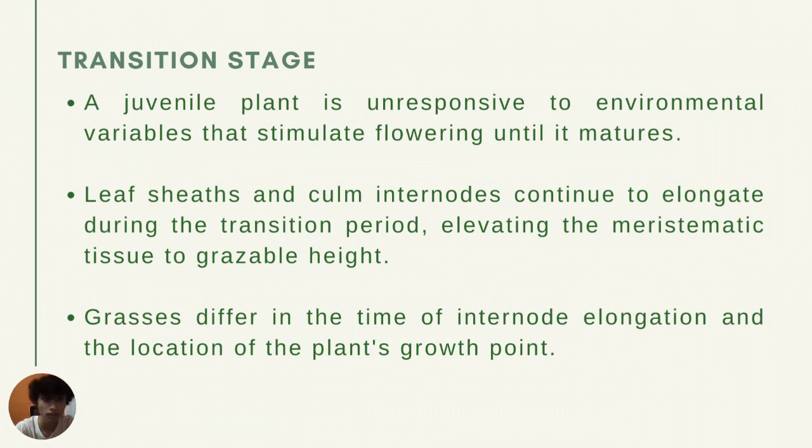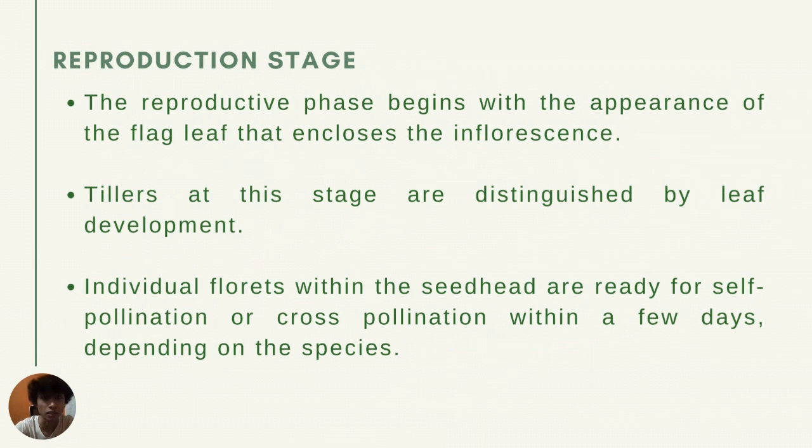Lastly, the last stage is the reproductive stage. The reproductive phase begins with the appearance of the flag leaf that encloses the inflorescence. This is where growth is completed. The extended stem bears a seed head. New growth must emerge from dormant buds, and the development proceeds through the boot stage, seed head emergence, anthesis, or the release of pollen, and lastly the seeds.